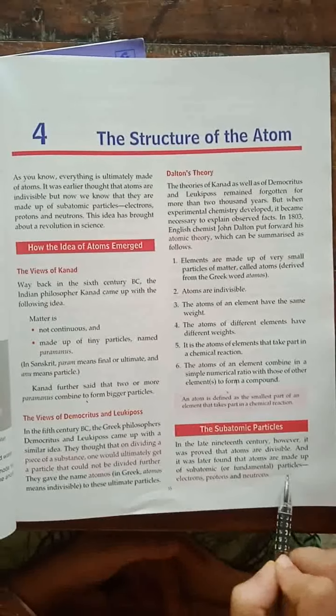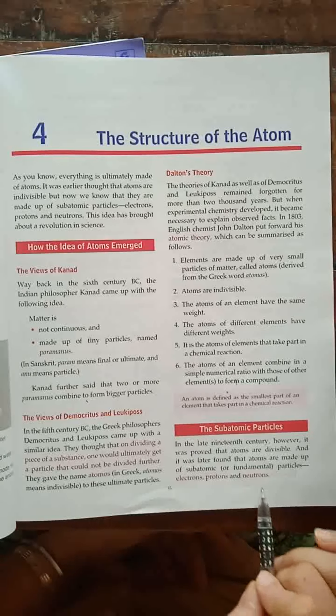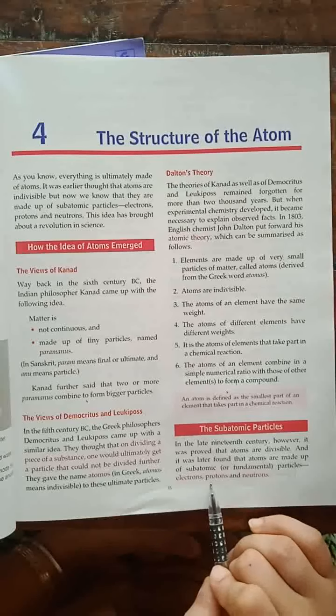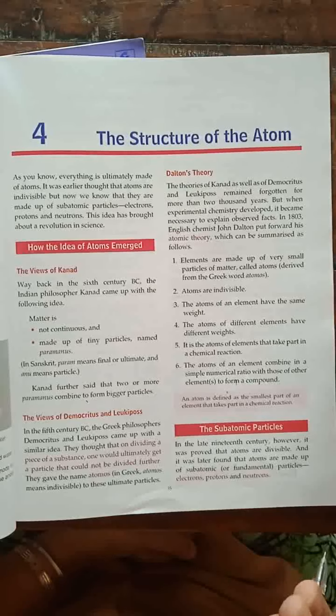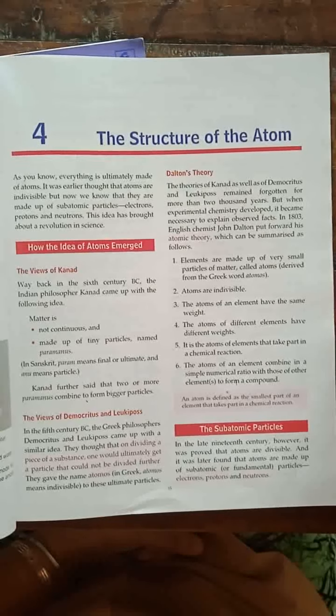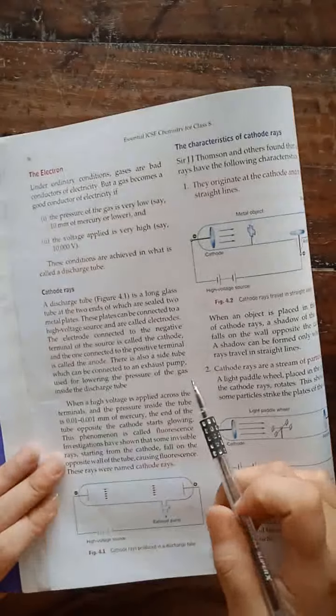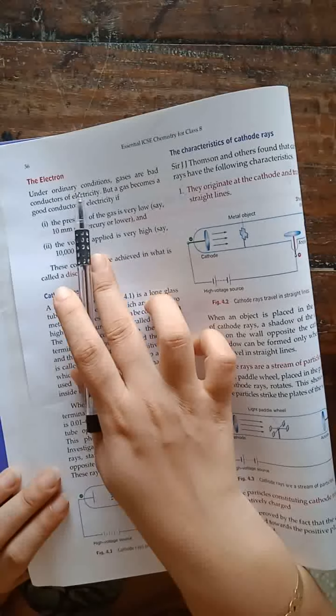You have to underline this, the subatomic or the fundamental particles. What are those fundamental particles? They are electrons, protons and neutrons. What are the 3 subatomic particles in an element? They are electrons, protons and neutrons. So now we will discuss the discoveries of these 3 subatomic particles. Our first subatomic particle is the electron. We will now discuss the electron.